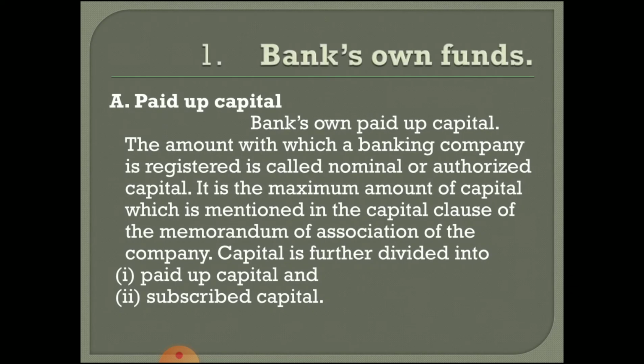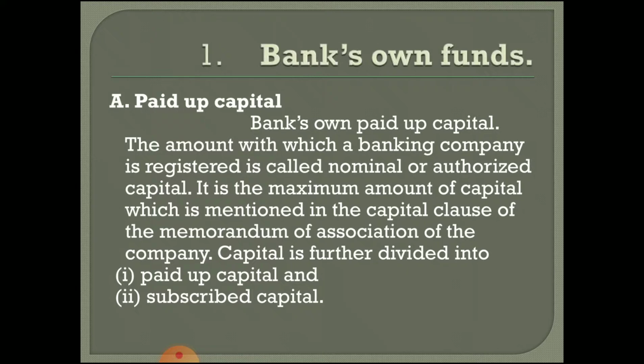So as I've told you, the first important source is the bank's own fund. In that, paid up capital. What is the total amount of paid up capital of a bank? When the bank has prepared their memorandum of association, and the amount mentioned in the memorandum of association, out of that the bank will collect some amount of money, and the amount which is paid by the shareholders, the particular amount we call paid up capital.